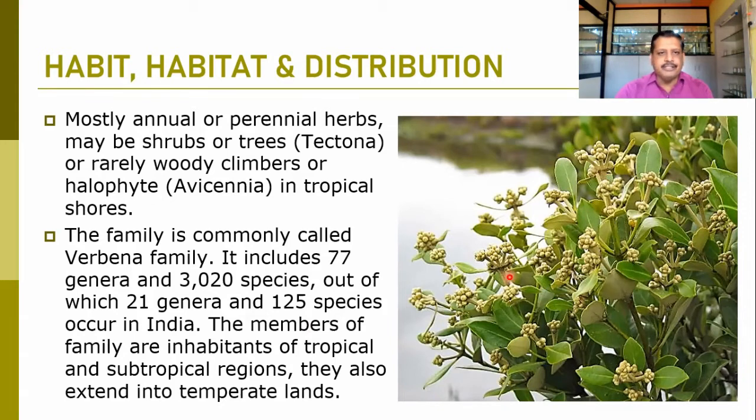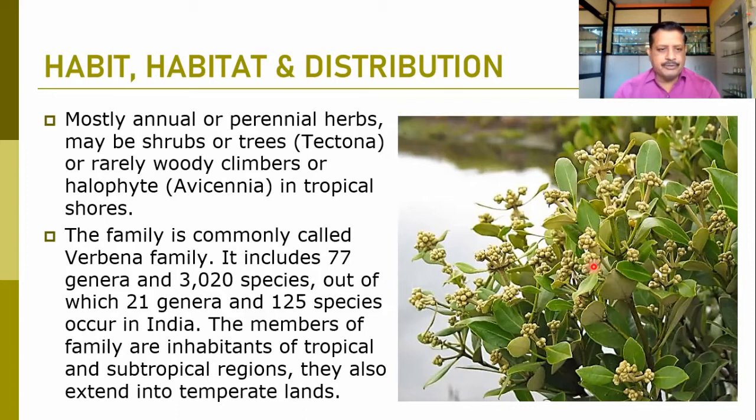It is Avicennia, and on tropical seashores we can observe this Avicennia plant. This family is commonly called the Verbena family, and it includes about 77 genera and about 3020 species, out of which 21 genera and 125 species occur in India.